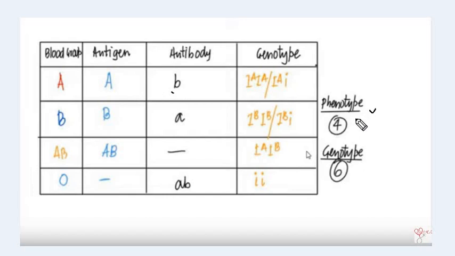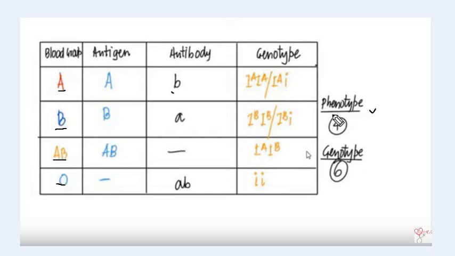Now here you can see phenotype 4. Phenotype means outer appearance of the body. Here phenotype 4 means we can see 4 types of blood group, that is A, B, AB and O. This is the phenotype. How many phenotypes? 1, 2, 3, 4.